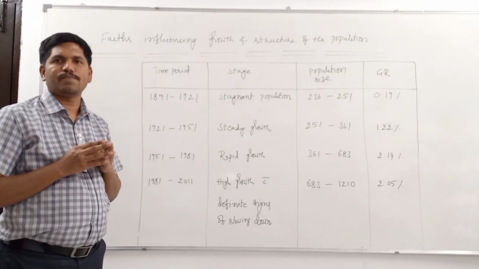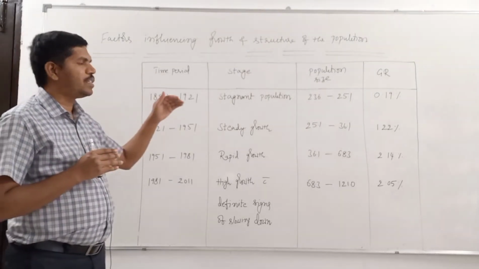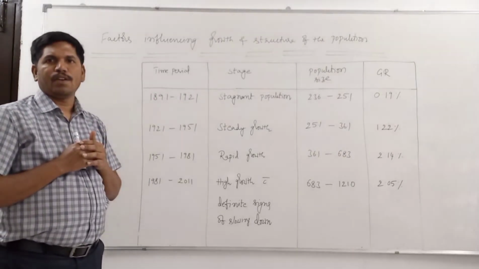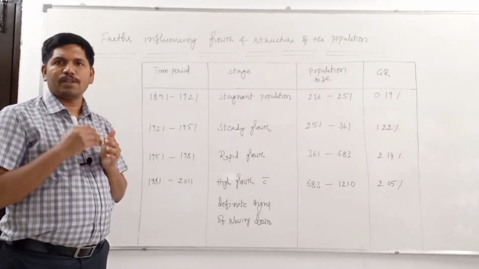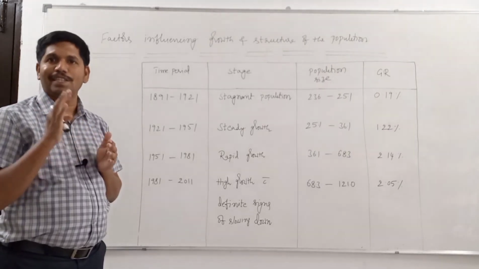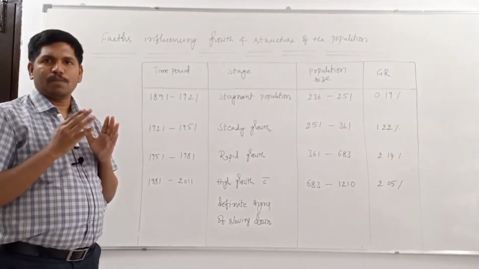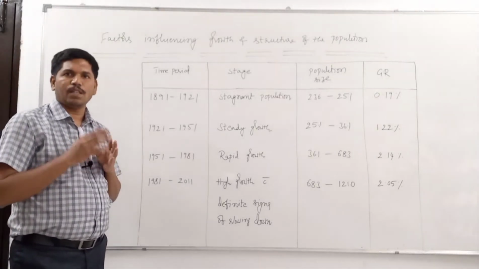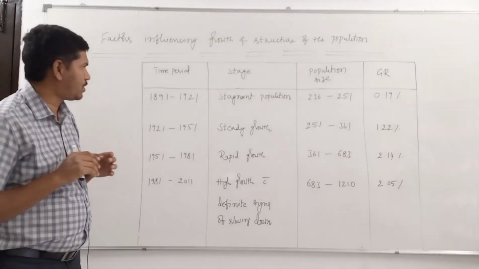the population. Before going into details, let us discuss the population growth pattern in India from 1891 onwards. Why? Because from 1891 onwards, we started conducting census operations in a systematic way. If we observe the population growth in India from 1891 onwards, it can be divided into 4 stages.